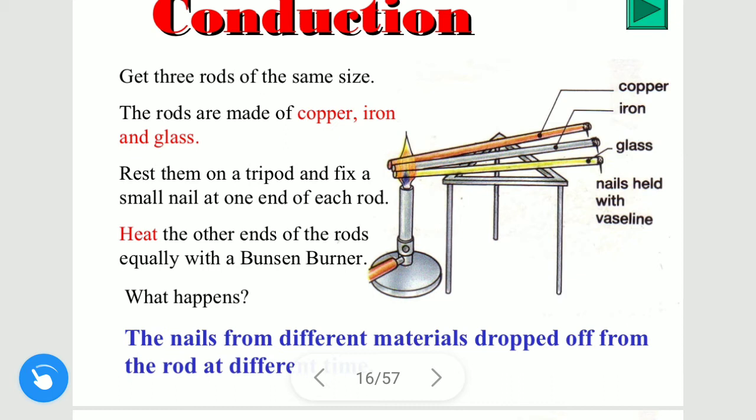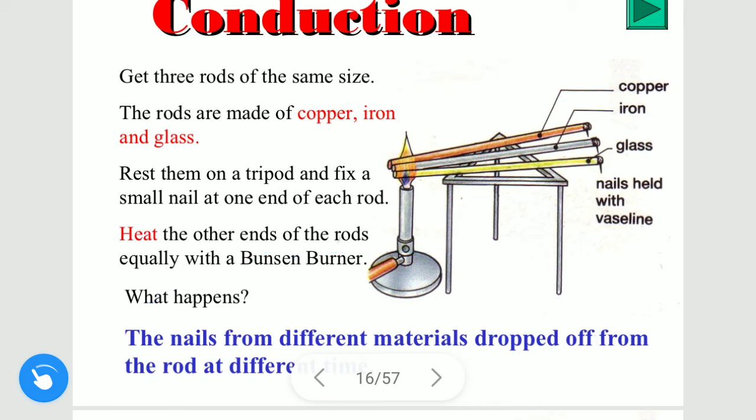Now when we keep all of them at the same temperature or the same flame, we will notice the following. We also have to fix a nail at the end of the rods. After some time, we will see that the nails drop at different times.